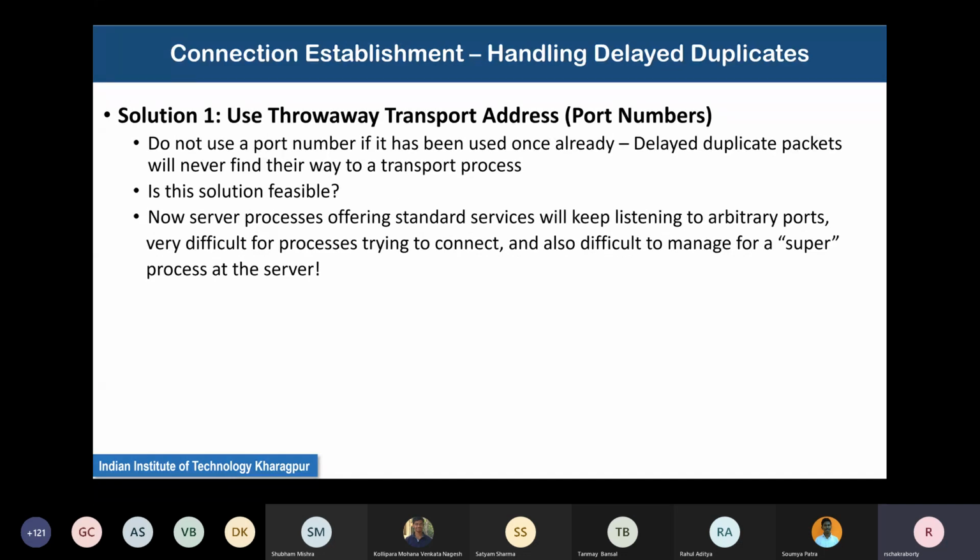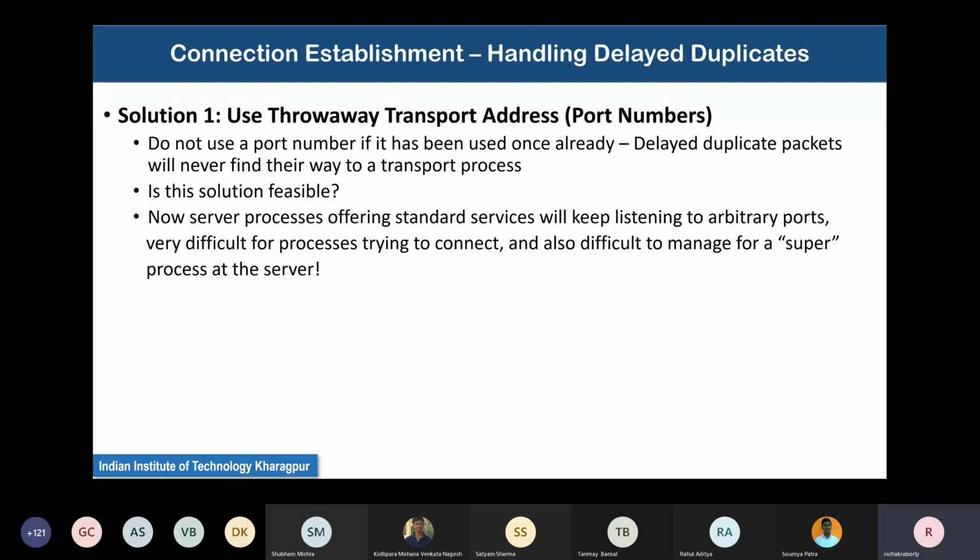Now we will consider one after the other the different solutions that have been proposed. First, we will consider some solutions which are not really practical. People have thought about them, then they have rejected them. The first one was: I require an identifier for any connection.